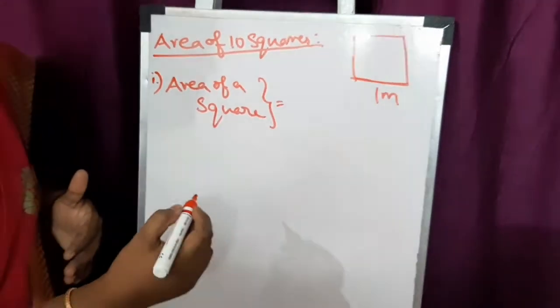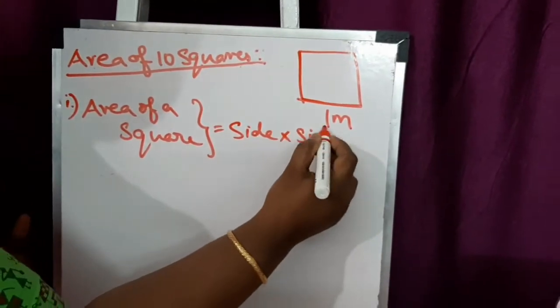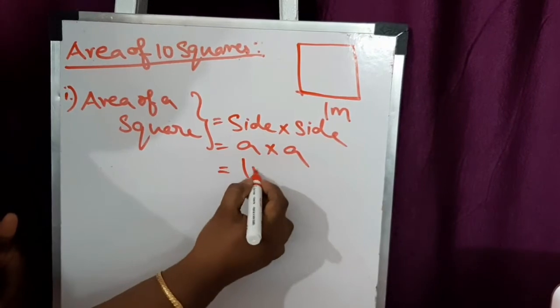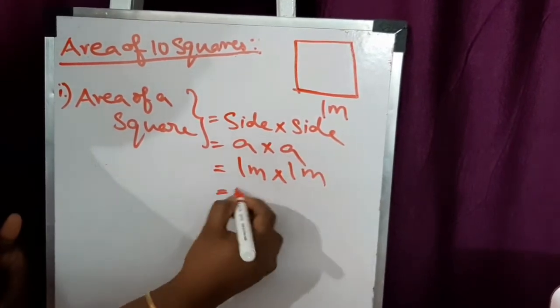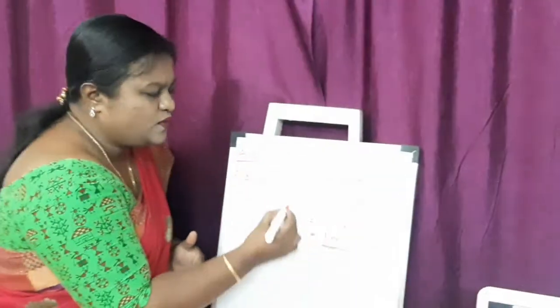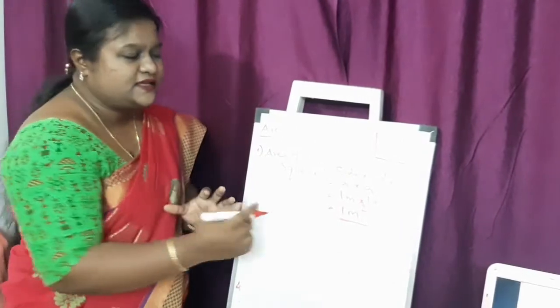So what's the formula for area of a square? Very good. Side into side, a into a. What is one side measurement? 1 meter. 1 meter into 1 meter. 1 into 1, 1 meter square. So this is the answer for 1 square. Area of 1 square is 1 meter square.